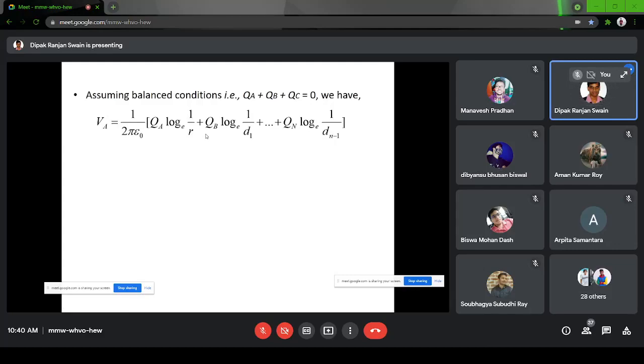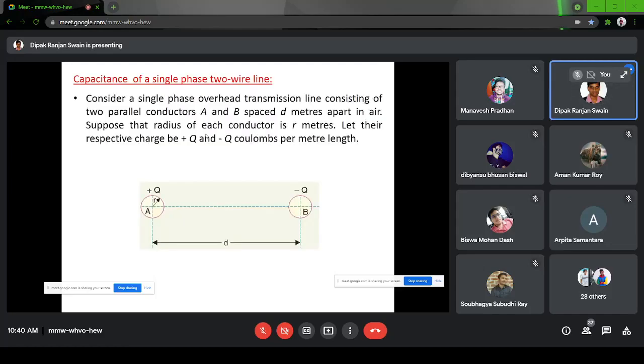Now again, when you go to any specific case, you will see how to calculate the capacitance from the potential. Okay, let us take a two wire system or single phase system. As I have told, if one is carrying a current I or plus Q, the other one will be carrying minus Q because it is in the opposite direction. This is from the generator or from the source to the load. This is from the load to the generator. It is a return path. So always the current in the second conductor will be opposite. It is assumed that each conductor has a radius of R and they are at a distance of D.